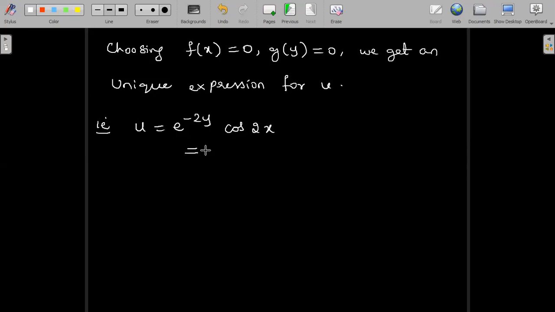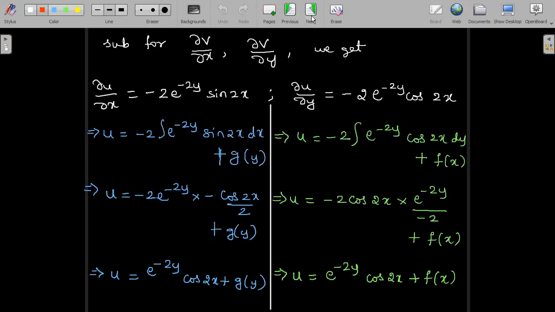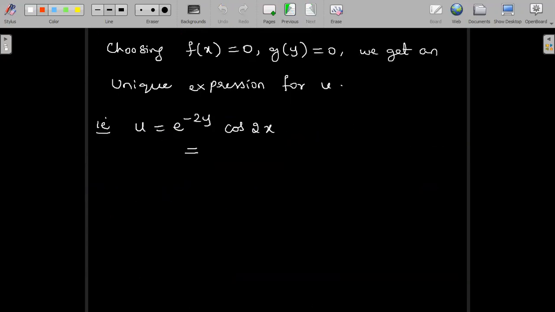So this was the next part of the problem, that is, to find the harmonic conjugate given v. We were supposed to find out the u of it. So this was the second part. Now the last part of the problem is to find the analytic function f of z.